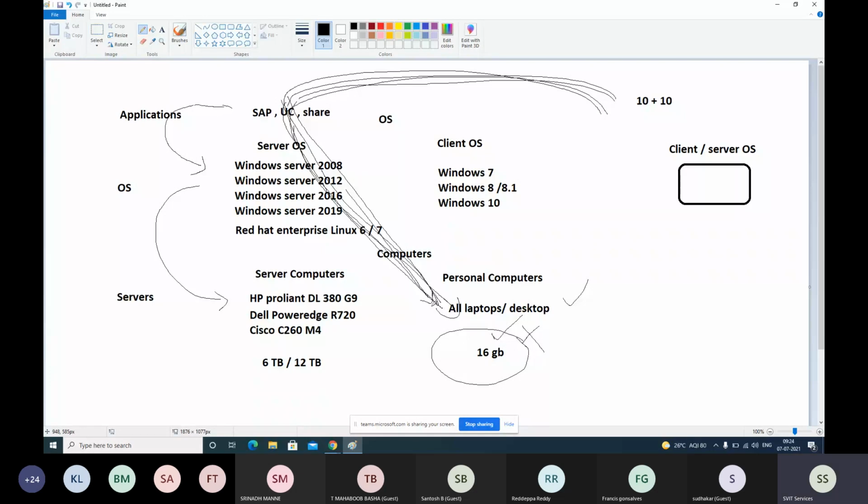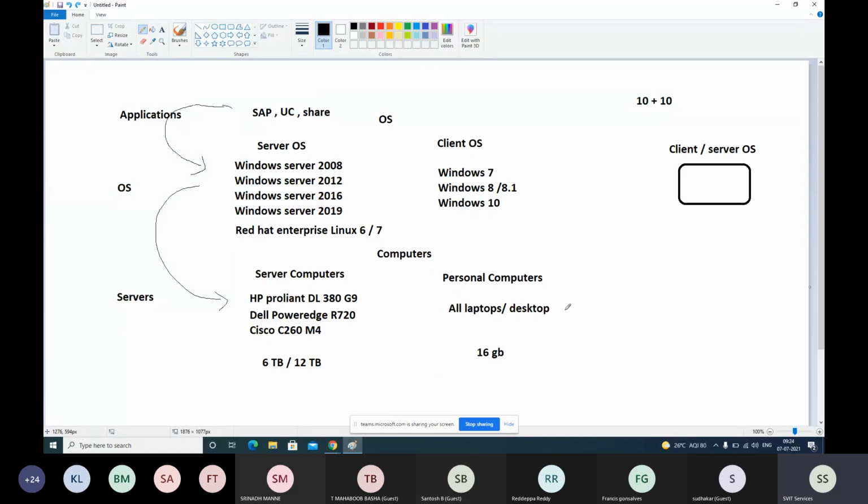That's why we don't recommend a server OS on a laptop or desktop. If it is for personal use, just for learning something, installing a server OS on your laptop is fine. Something like SAP: if you are learning SAP on your personal laptop, Windows 7 directly doesn't support it. They will install Windows Server OS, then install the SAP application. Someone might have experience if they are working with SAP.